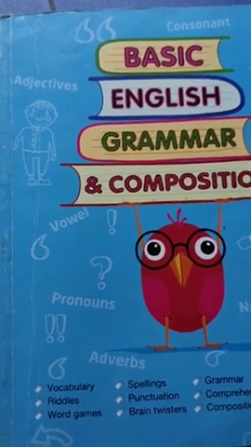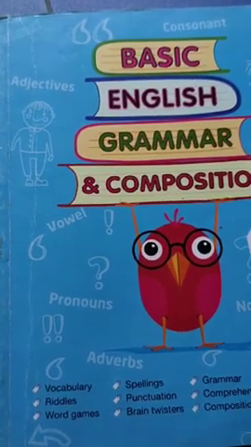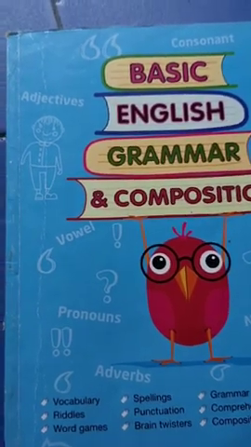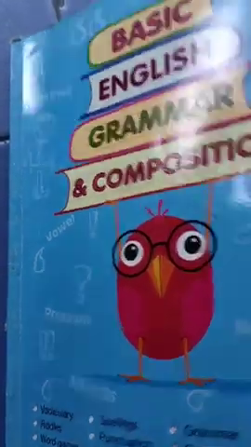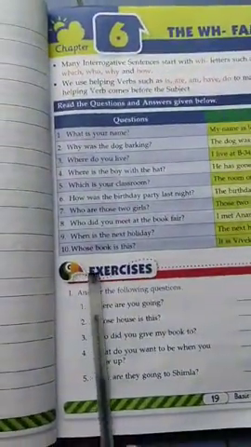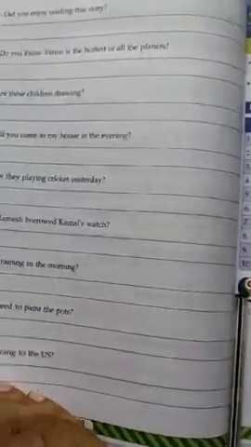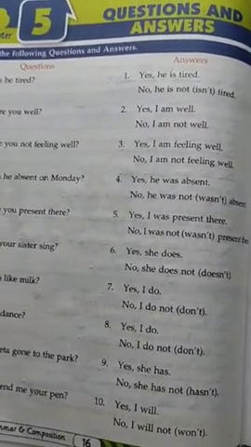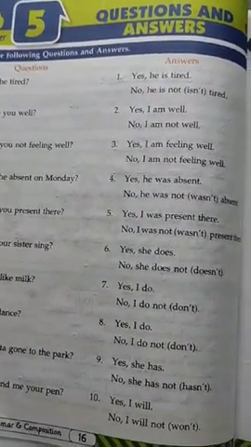Now we are having the textbook Basic English Grammar and Composition. Now let us learn chapter 6. Before chapter 6 we have completed chapter 5. What is chapter 5? Questions and answers. Yes, we have completed chapter 5, questions and answers, page numbers 17 and 18 exercise also.